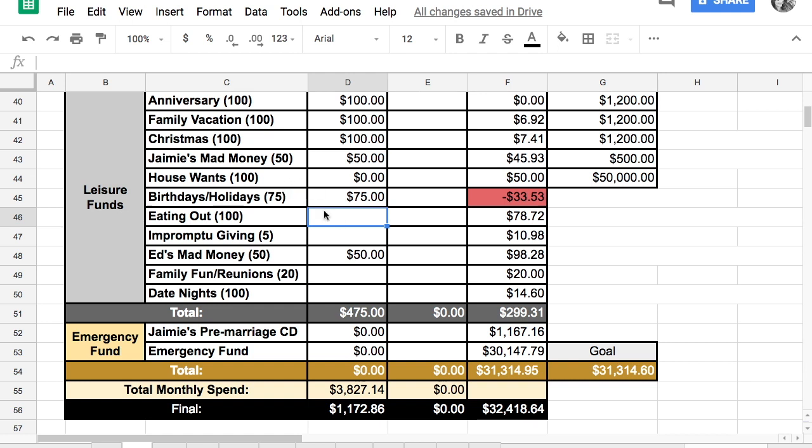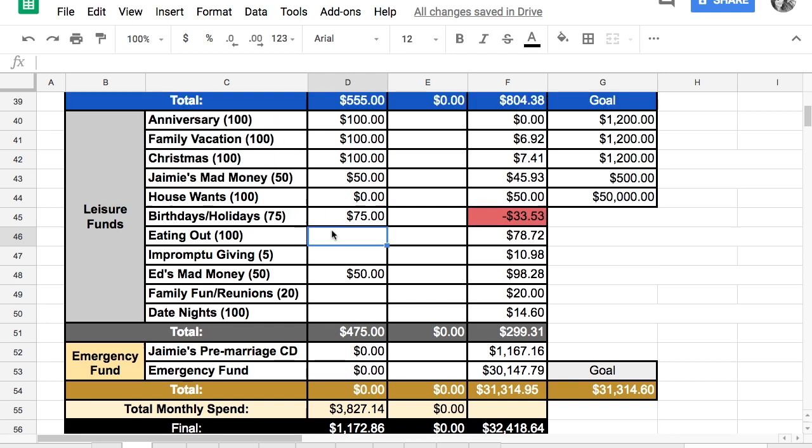I've actually been contemplating going lower in our anniversary account. I don't feel like we needed $1,200 in there. I think I want to change our anniversary account to $75 a month.